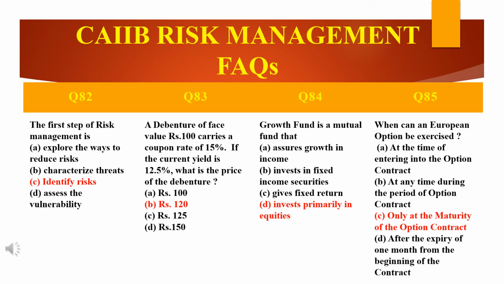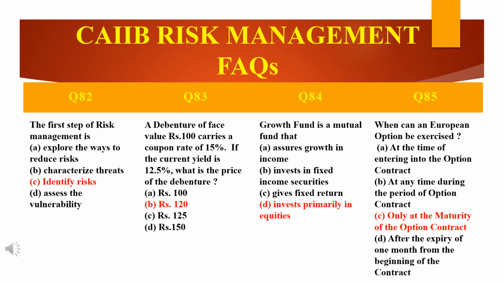The last question in this slide is, when can a European option be exercised? There are two types, American option and European option. So when can a European option be exercised? There are four options. First, at the time of entering into the option contract. Second, at any time during the period of the option contract. Third, only at the maturity of the option contract. Fourth, after the expiry of 1 month from the beginning of the contract.